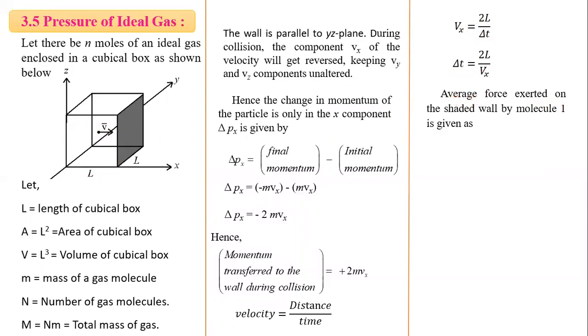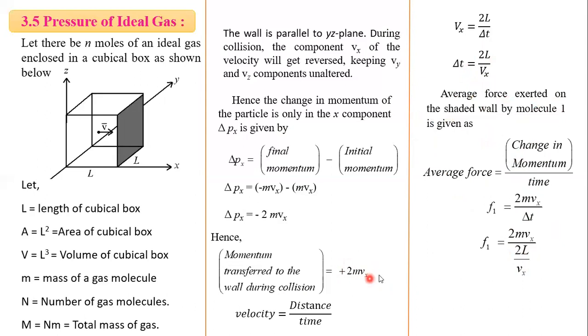The average force exerted on the shaded wall by molecule 1, we have to find out by Newton's second law of motion. We can write average force as change in momentum upon time, simply the rate of change of momentum. The change in momentum is 2 m Vx, divided by time delta t, and delta t has the formula 2L by Vx, which we substitute here.